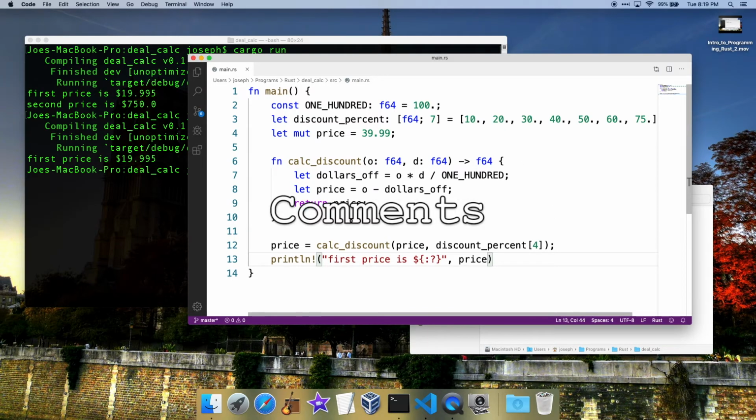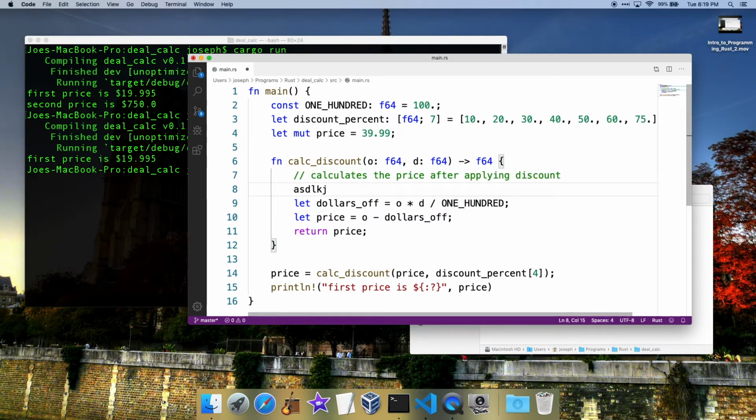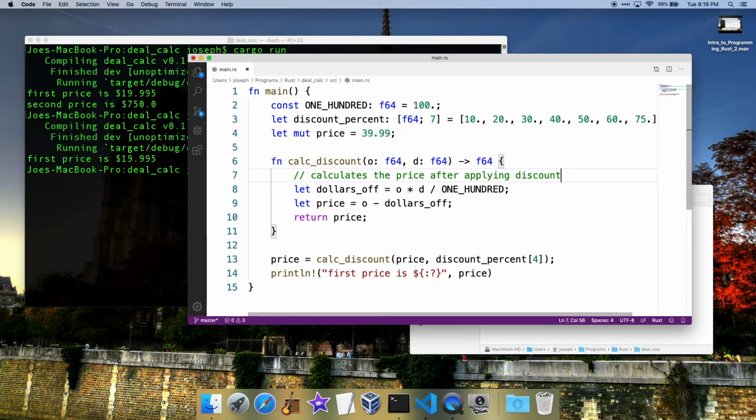And then let's look at comments. Comments are simple. Usually you can use them. We're going to use one actually right here, just to say what our function does. So, calculates the price after applying discount, something like that. So that's a comment. The 2 forward slashes. The problem with this kind of comment is once you go to a new line, it stops being a comment. So it's only these two. This kind of comment only works for one line.